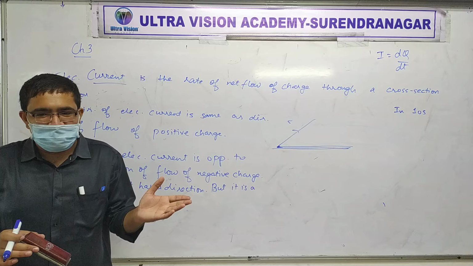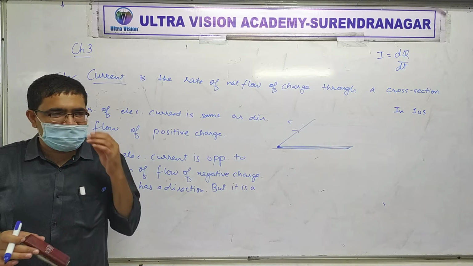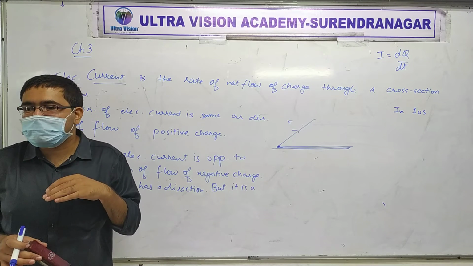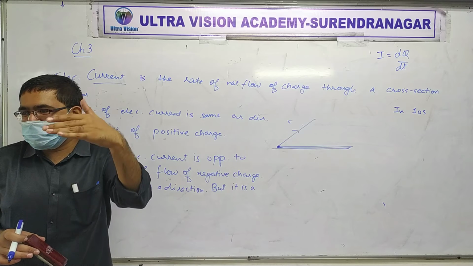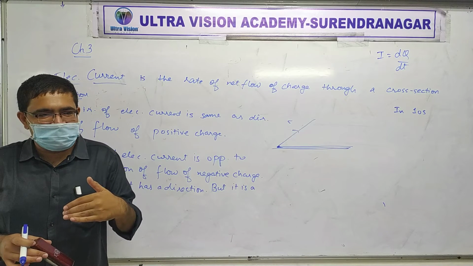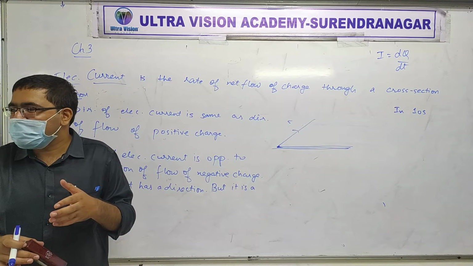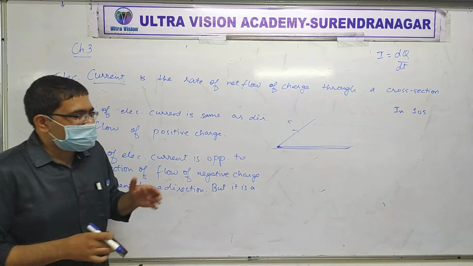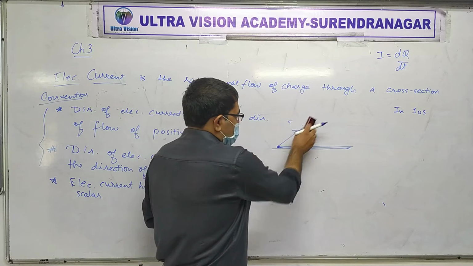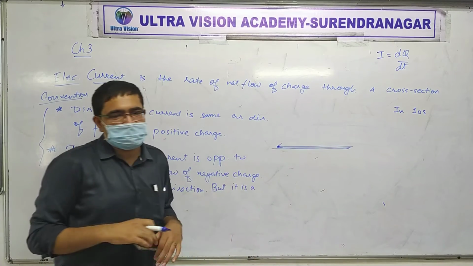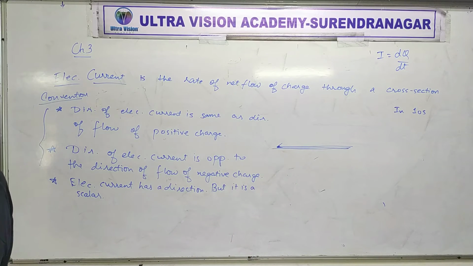Yes or no? Sure. It's like if you are measuring temperature. Temperature is positive if it's more, and negative if it's less. But that doesn't mean temperature is a vector. You get what I'm saying? So we have some similar idea here. So although we say that current has a direction, it is still a scalar, right?